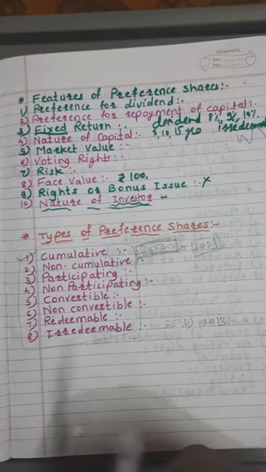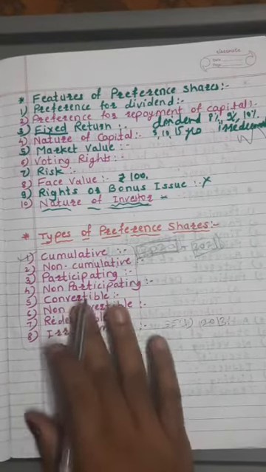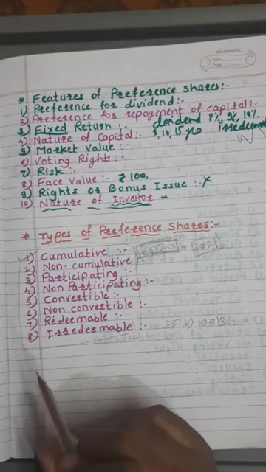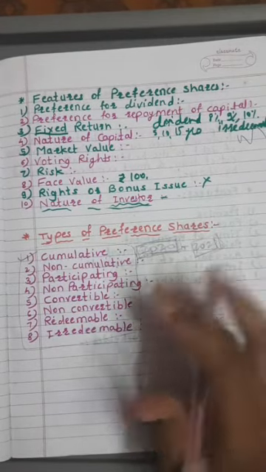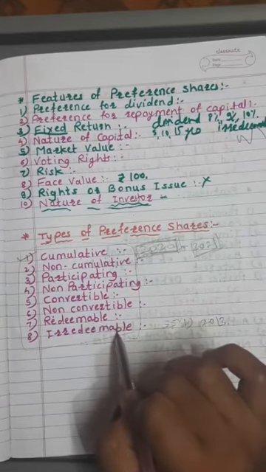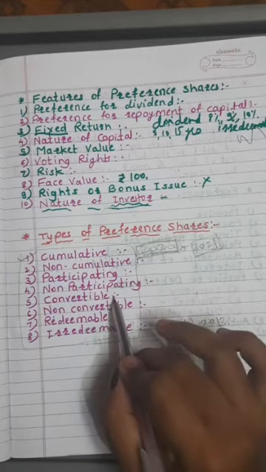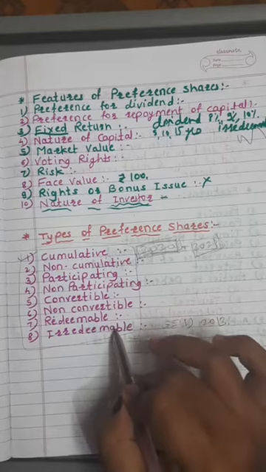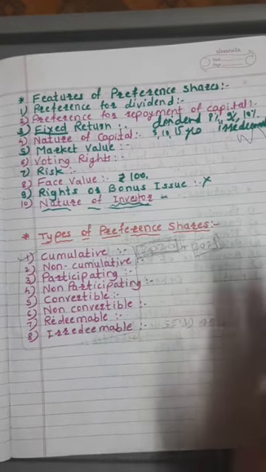Again, the next question is related to debentures. The next topic in this chapter is a topic of debentures. In case of debentures also, there are 8 types of debentures: secured, unsecured, registered, bearer, convertible, non-convertible, redeemable and irredeemable. So see the last 4 types: convertible, non-convertible, redeemable and irredeemable. The same types are given in case of debentures also. So you need not study that point again.